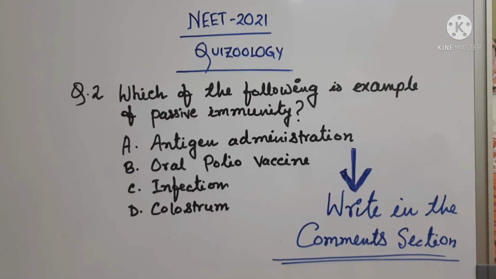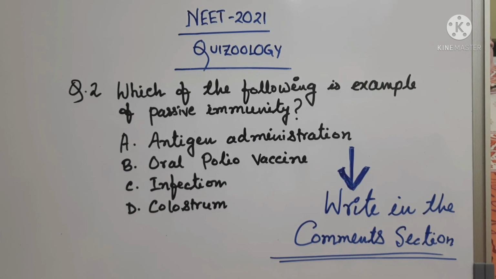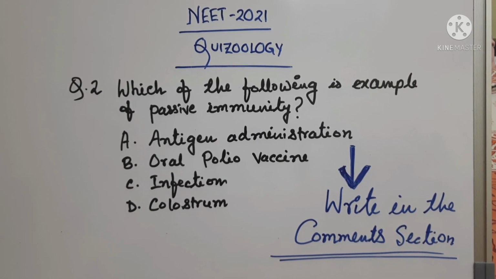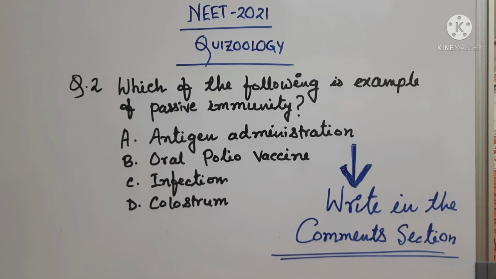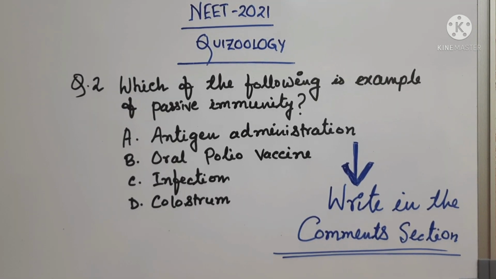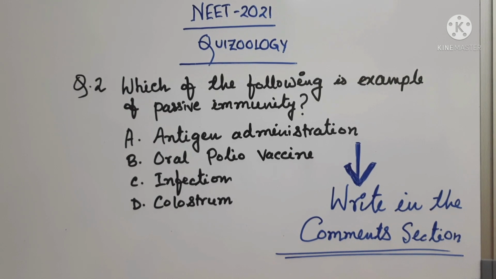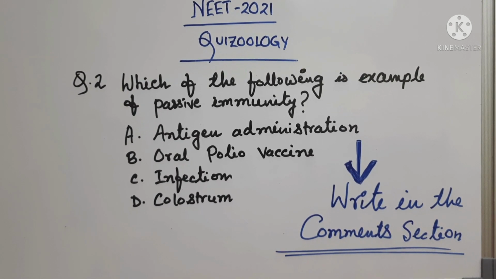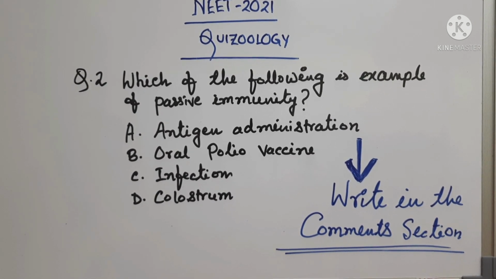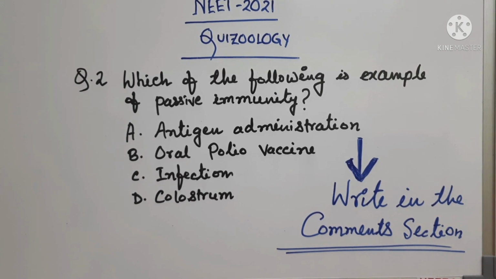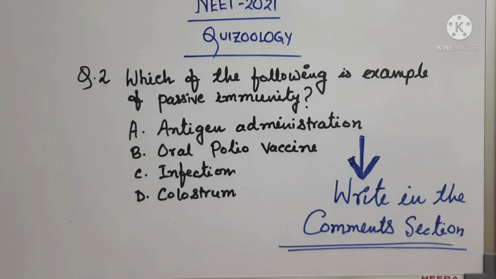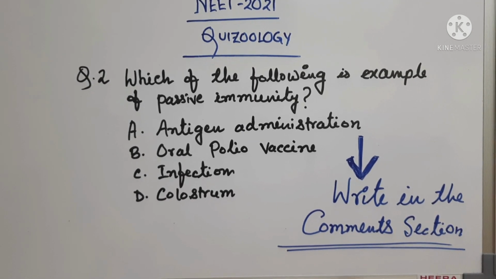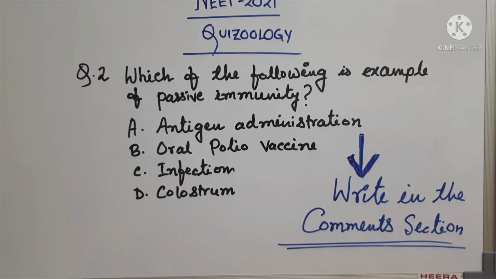Moving on to question number 2 of the Quizology session 1. Which of the following is an example of passive immunity? Option A, antigen administration. Option B, oral polio vaccine. Option C, infection. And option D is colostrum. Now, ma'am is not going to help you out. You'd have to write the answer in the comment section. So, ma'am will be waiting for your answer.